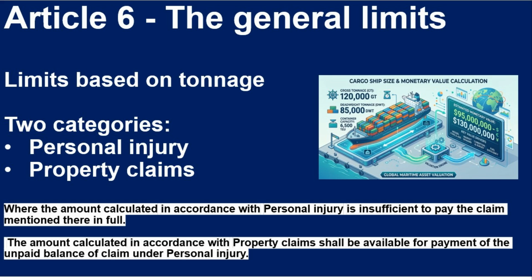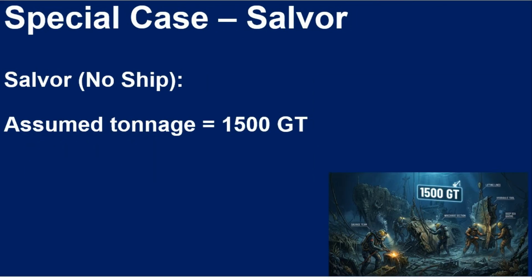The amount calculated in accordance with property claims shall be available for payment of the unpaid balance of claim under personal injury. For salvors not operating from a ship, LLMC assumes a tonnage of 1,500 GT for calculating limitation.